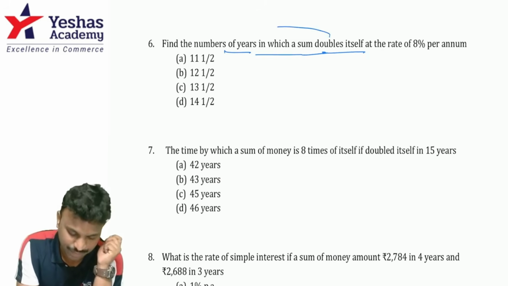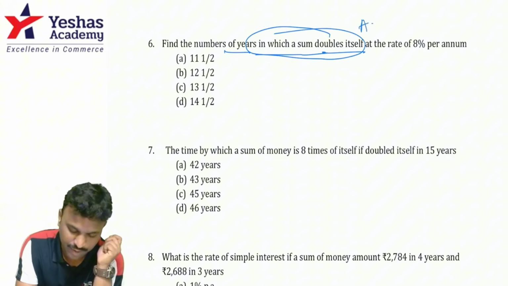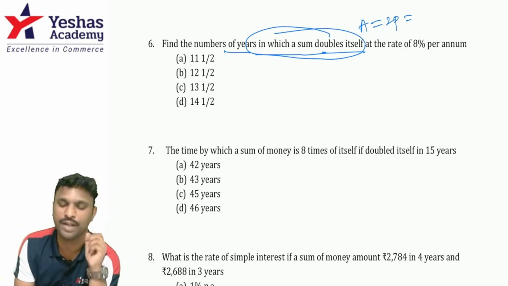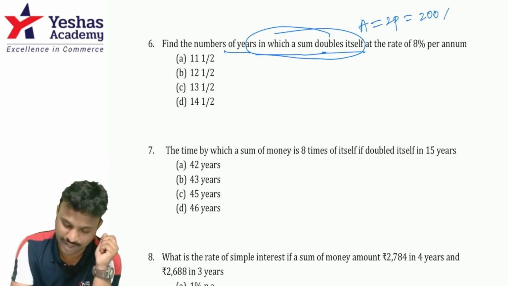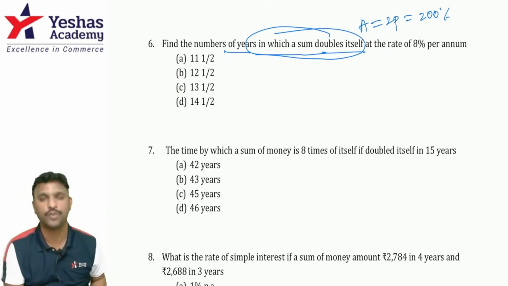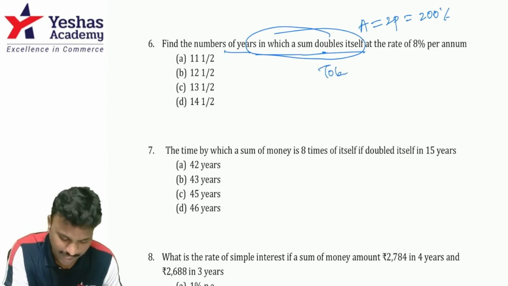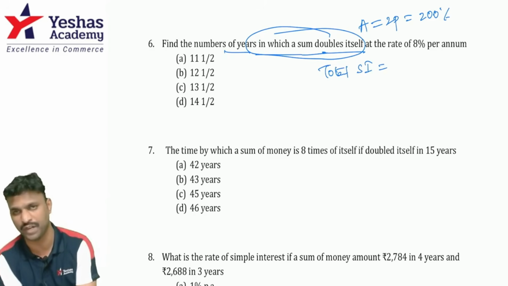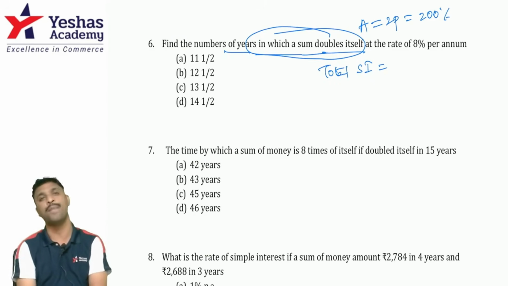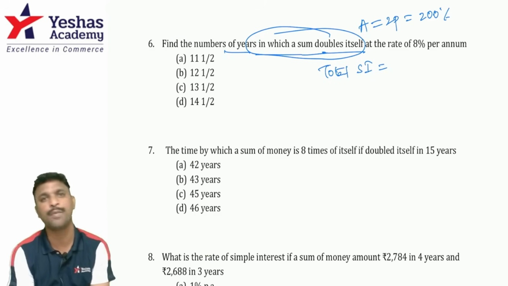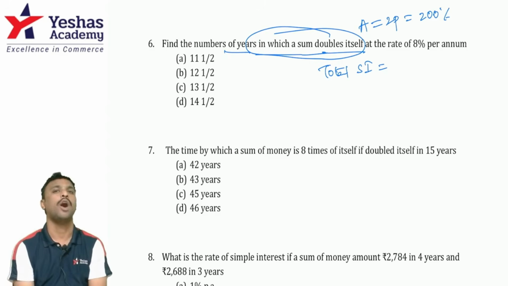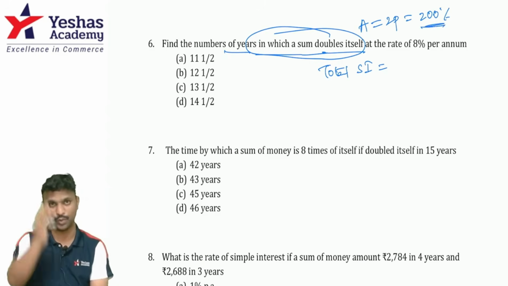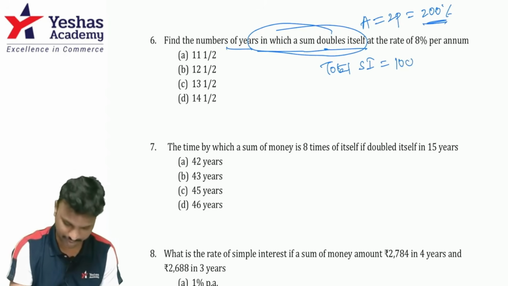So they have given, is it the SI or is it the amount? The amount is given, 2 times principal. So here only one amount is given, so P is to be taken as 100%. So 200%. So when the amount is 200%, total SI will be... it's similar to the fifth question, but in the fifth question they have given total SI straight away. But in this question they have given the amount. If I'm given the amount in terms of principal, how do I find the total SI? Total SI is always 100% less than the amount. 200 minus 100 is 100%.